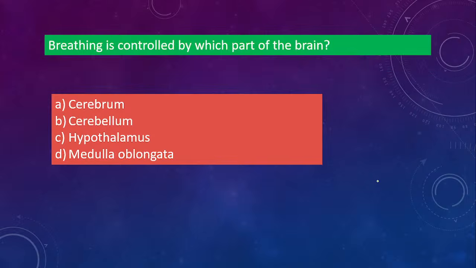Next one. Breathing is controlled by which part of the brain? Cerebrum, cerebellum, hypothalamus, medulla oblongata. Okay, so the correct answer is option D, that is medulla or medulla oblongata. Okay, so it's not B, it's D. Okay, the last option. So breathing, medulla oblongata controls because it's an involuntary action.